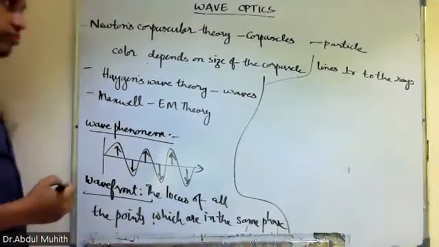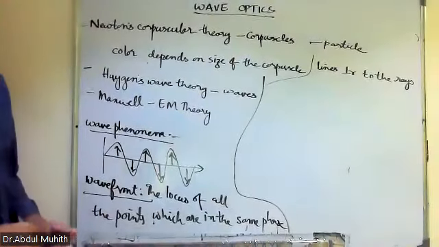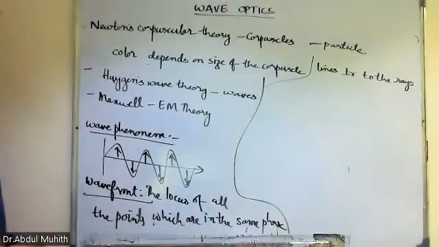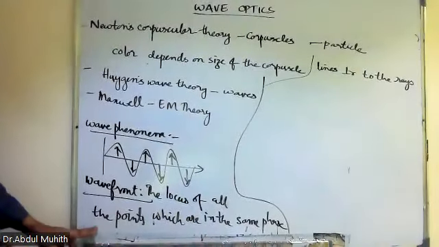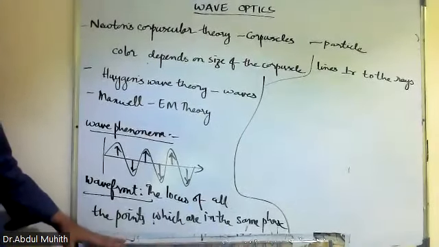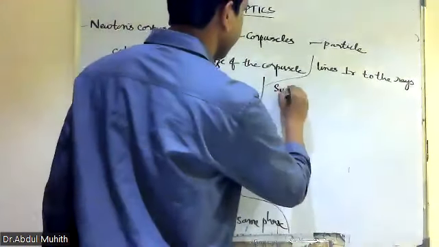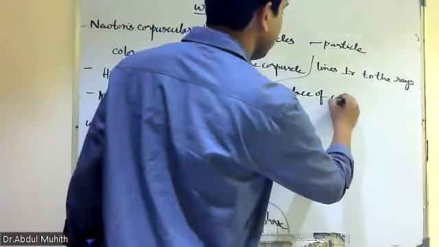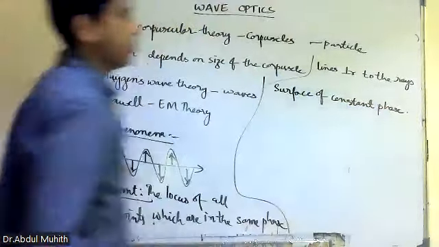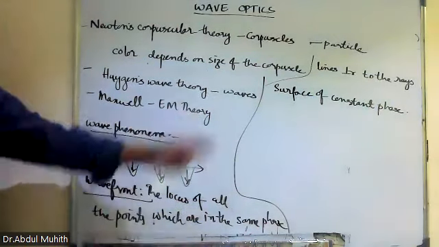The third definition is surface of constant phase. So lines perpendicular to the rays, or surface of constant phase, is known